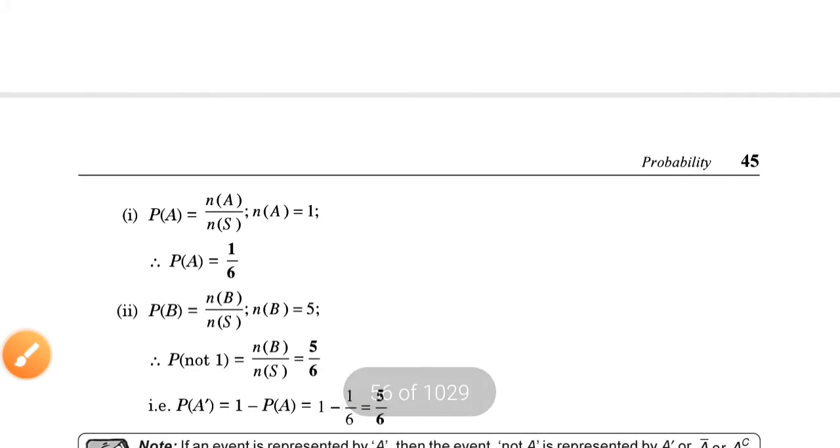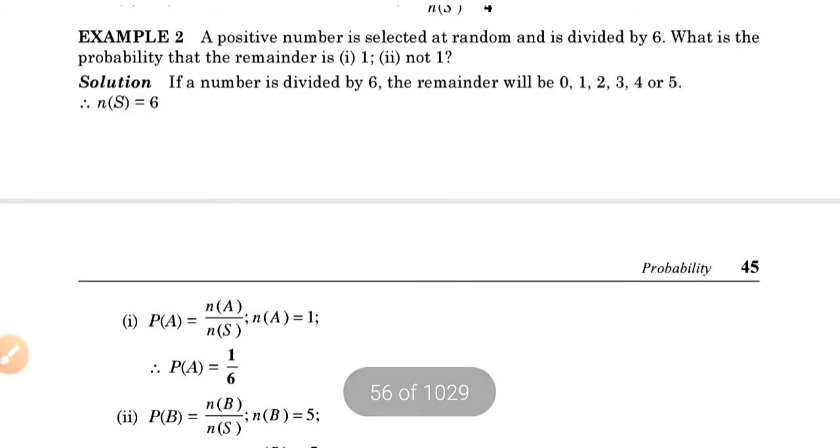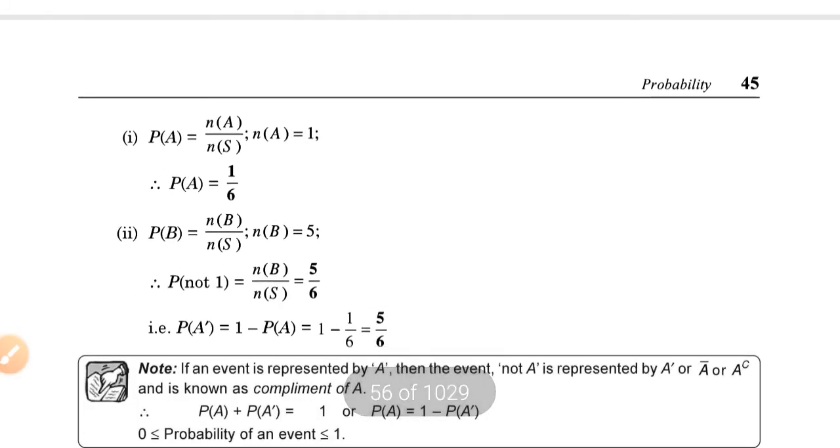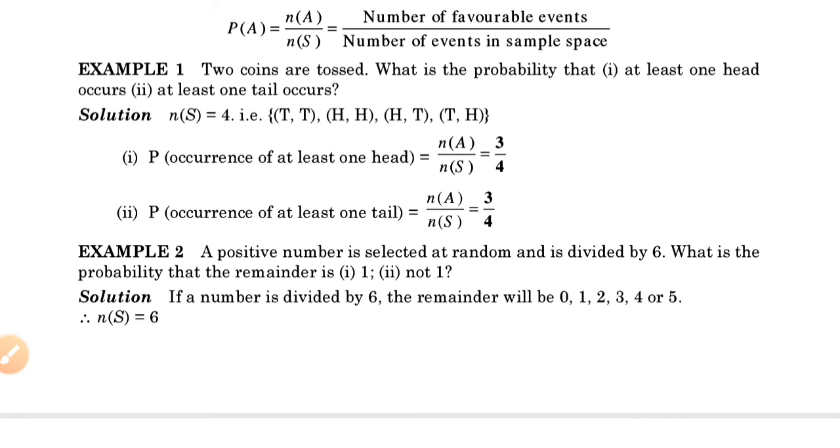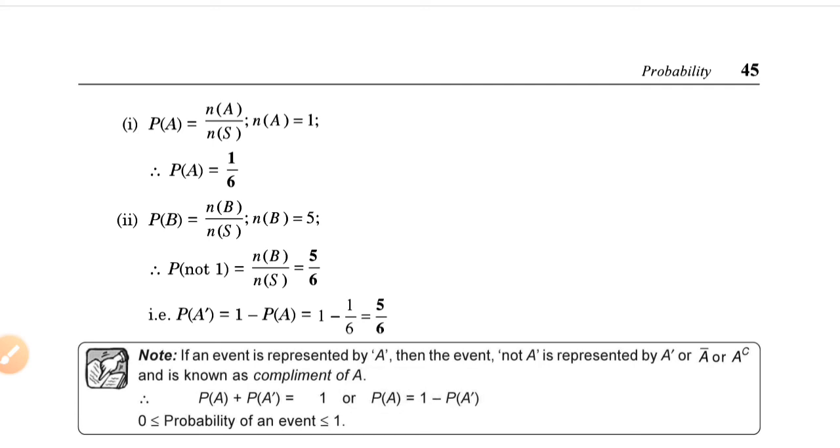Okay, and in the second part, if the remainder is not 1, the probability of B is equal to N of B over N of S, because we have 6 chances: 0, 1, 2, 3, 4 and 5. If 1 is not the remainder, then the remainder will be either 0, 2, 3, 4 or 5. So N of B is equal to 5. The favorable outcomes are 5. So the probability of not 1 is 5 over 6.